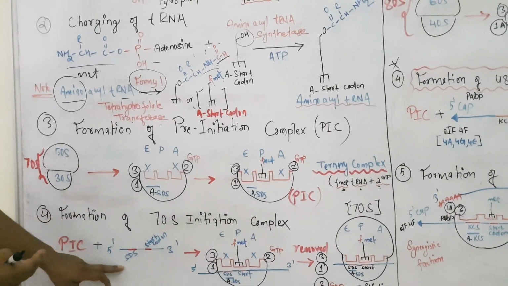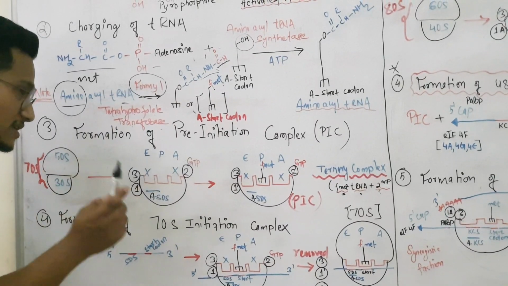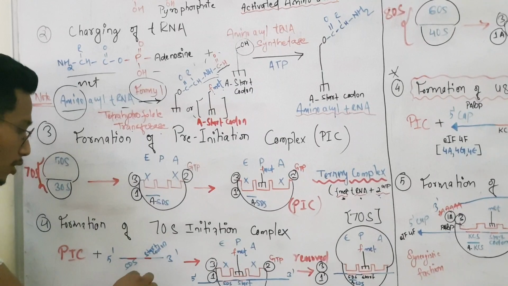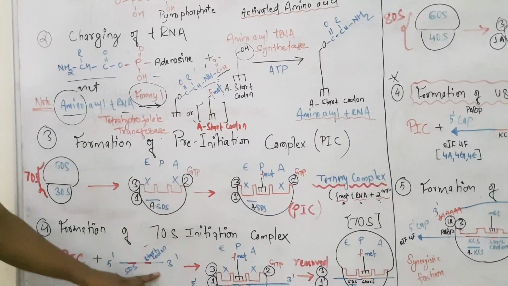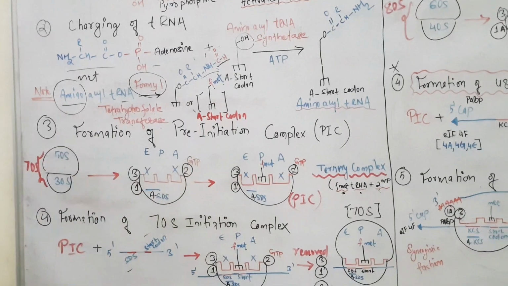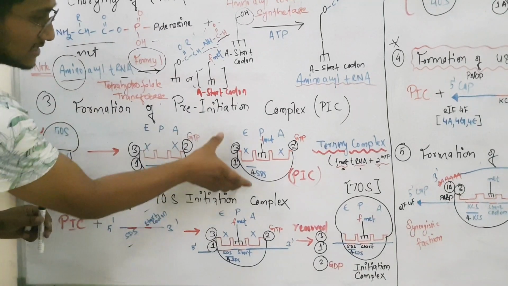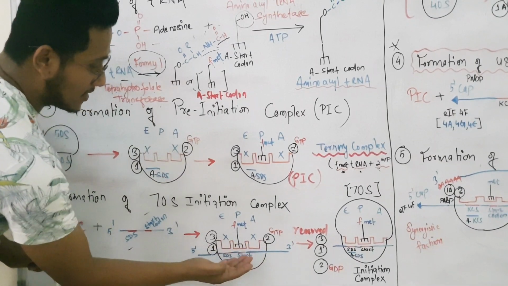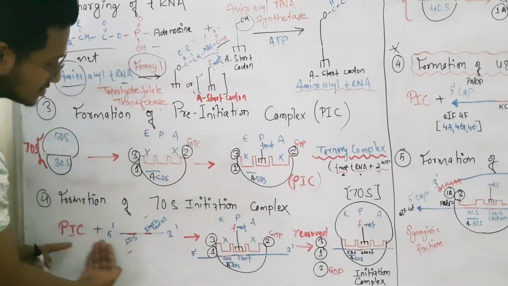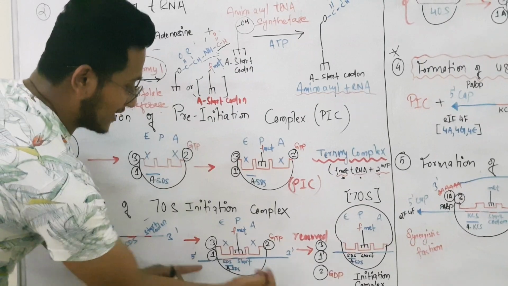I mean, in the prokaryotes, this is the mRNA. In my previous study, I have said what is the role of SD sequence in start codon and their affinity with the pre-initiation complex, right? So what happens is that in this pre-initiation complex, now mRNA will come and reside. Basically, mRNA recruits this pre-initiation complex and resides.